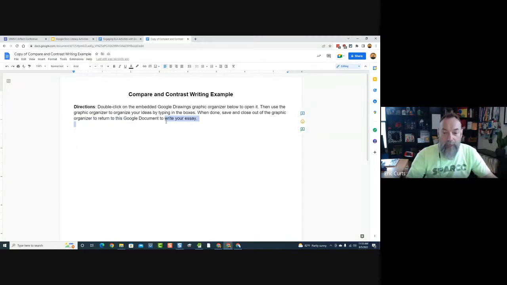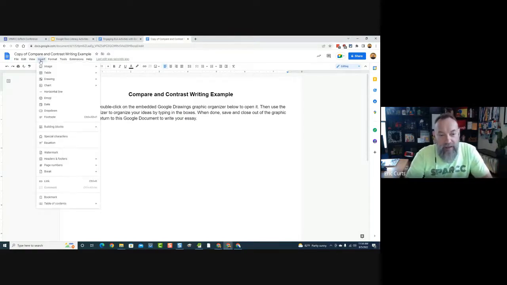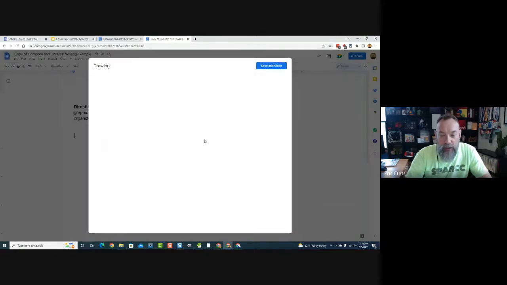So what I want to do is insert into this Google document a Google Drawing graphic organizer. Now, to do that, we go up to our insert menu, and in the insert menu, drawing is one of the options. So I go insert drawing, and then I just click new. And when I click new, it opens up a blank place where I can make a Google drawing.